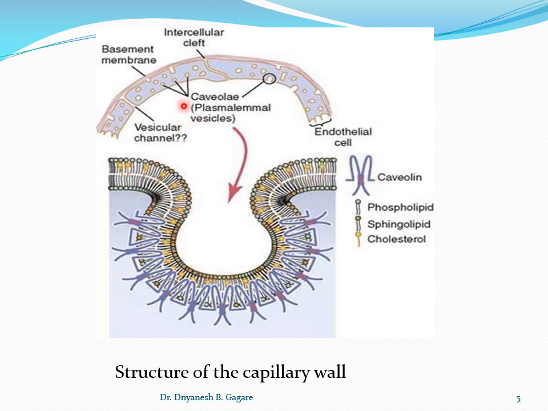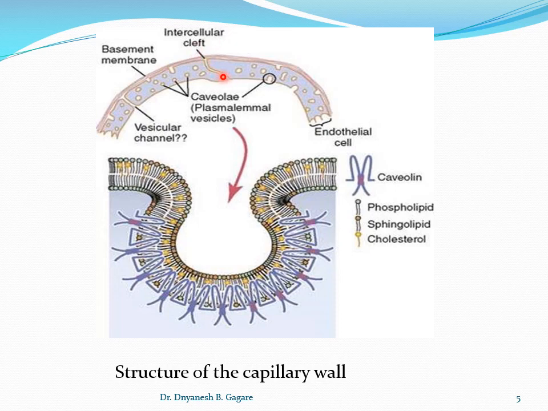This diagram shows two passageways. Okay, it's a gap, or you can see a channel. These passageways are called the intercellular cleft.